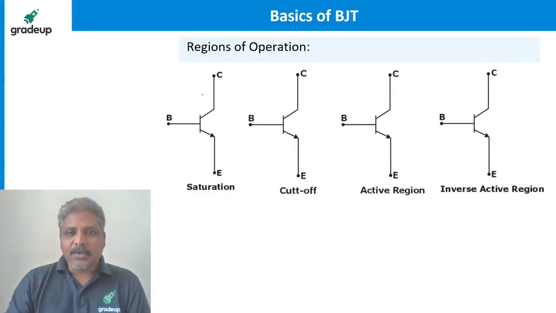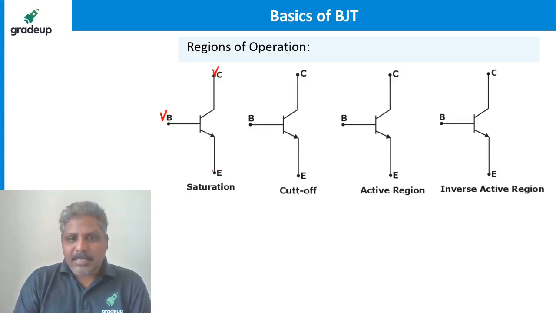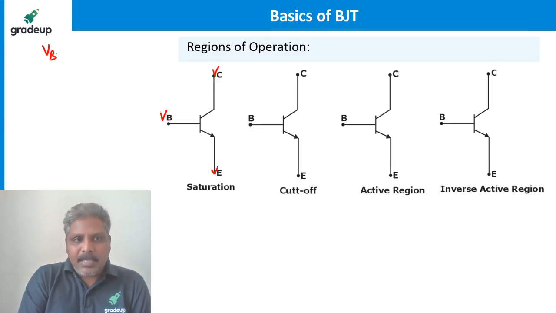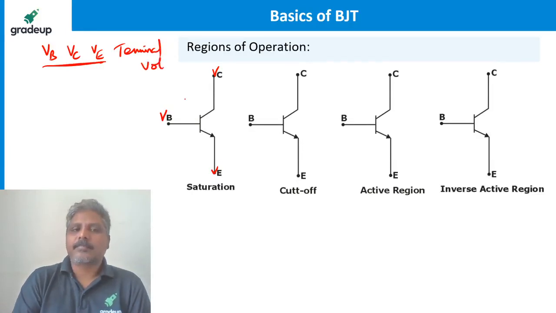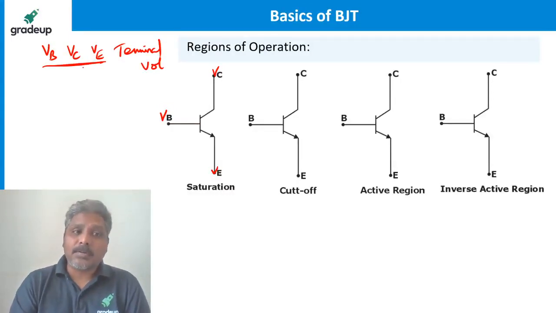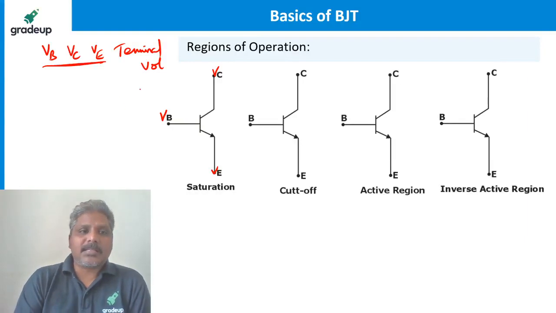I'll give you some standard notation. Remember, if I represent like this, capital V, capital B, capital V, capital C, capital V, capital E, these are called terminal voltages. These are the voltages applied at the terminals with respect to ground. I am going to use this terminology till the end of the analog circuits.